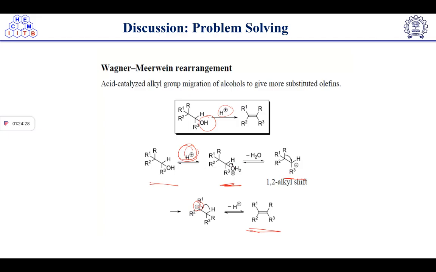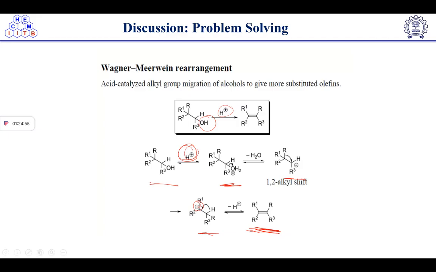It will knock out, and we will get the carbocation formation here. Now this is a secondary carbocation formation, and so that's why tertiary is more stable. So that's why this R group will get shifted over here, rearranged, and we will get this tertiary carbocation formation. After this carbocation formation, the deprotonation will result in the formation of a double bond, which will give this product.